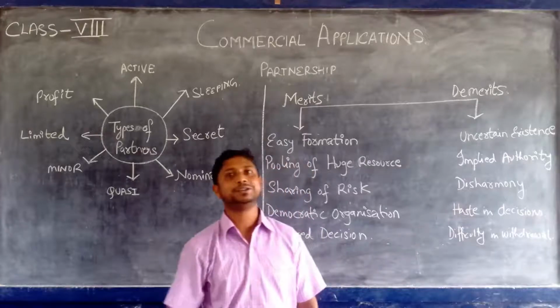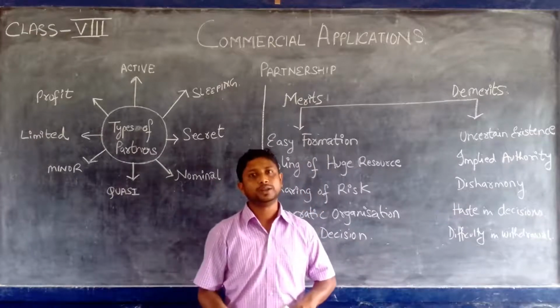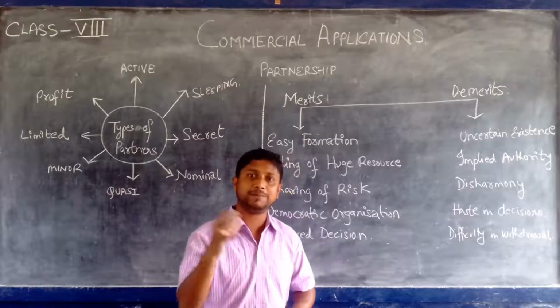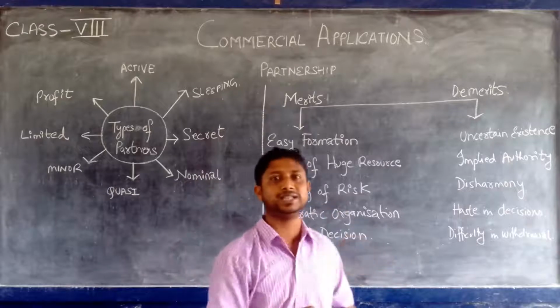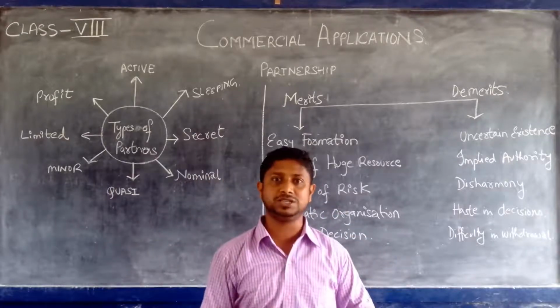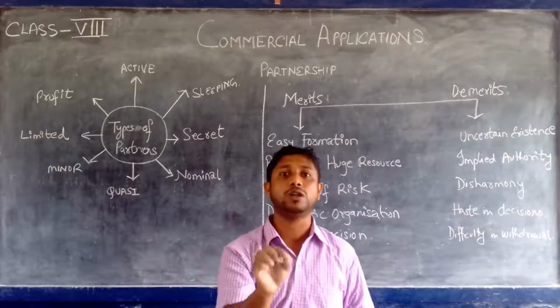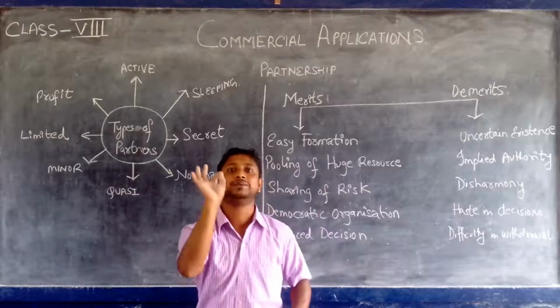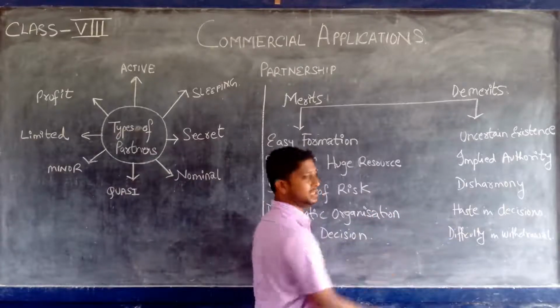Disharmony. There is a very common saying in English: too many cooks spoil the food. Here it happens like this. Suppose there are three partners, A, B and C. A might take one decision, B might take one decision, C might take one decision, and they do not agree with each other's decisions. It may happen this way. Then what happens? Then arises a word called conflict. Conflict brings disharmony.